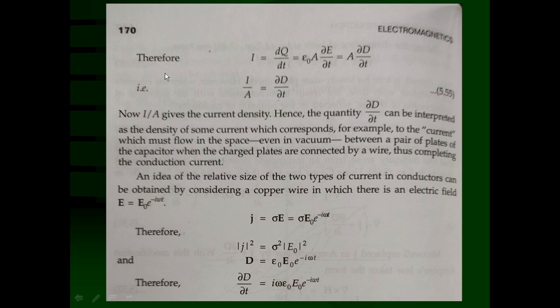Therefore, I is equal to dq upon dt, making Q the subject of the formula here. This is equal to epsilon 0 A del E upon del t.